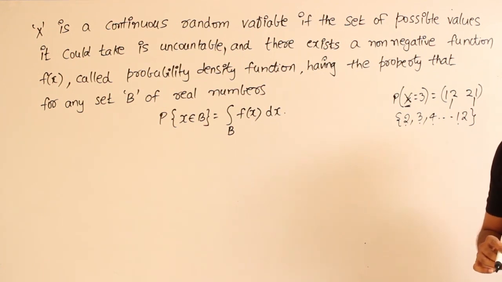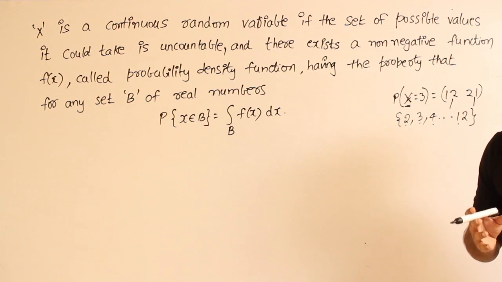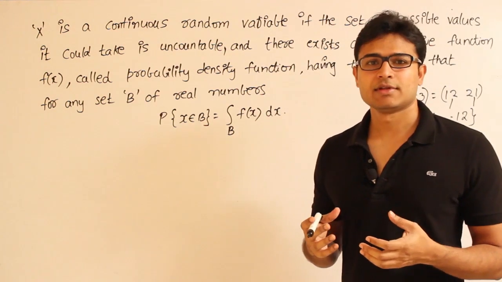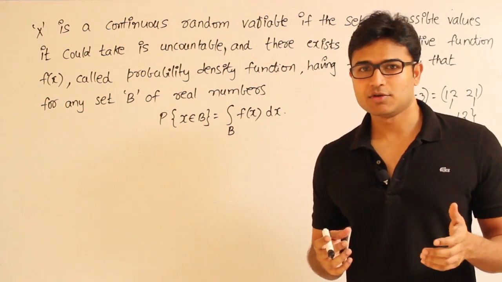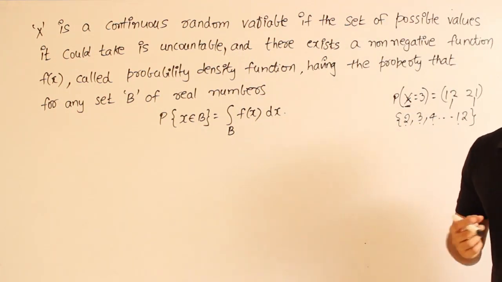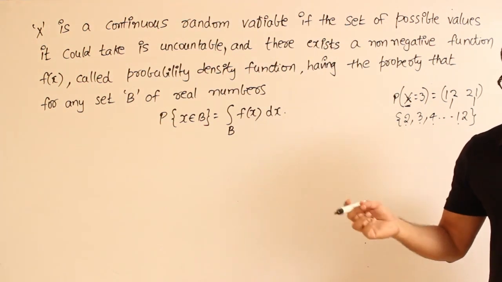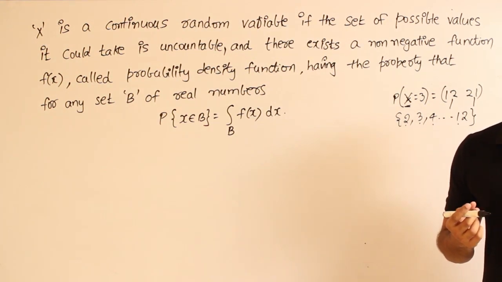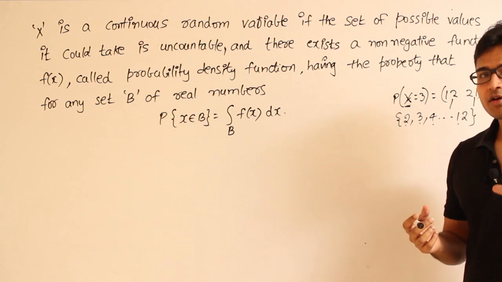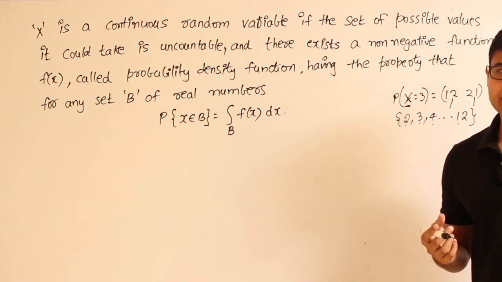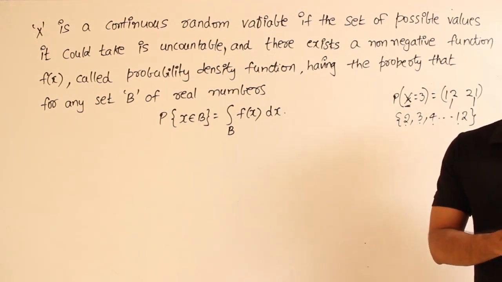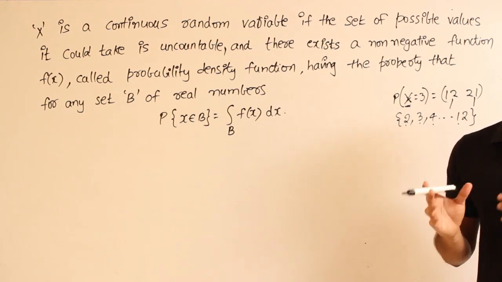Got it? But then there will be certain kinds of experiments which cannot be expressed using discrete random variables, and in such experiments we use continuous random variables. To give you an example, let's say there is an archaeological department, and in their diggings they found an object. Let us say they found a pot, and now based on the properties or characteristics of the pot, the chemistry or whatever, the archaeologist has to determine when exactly this pot was made.